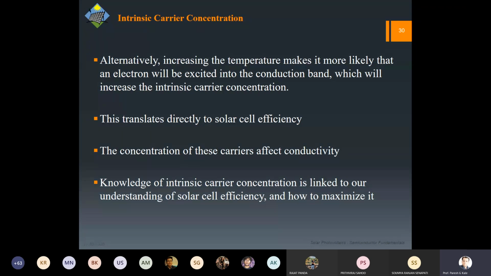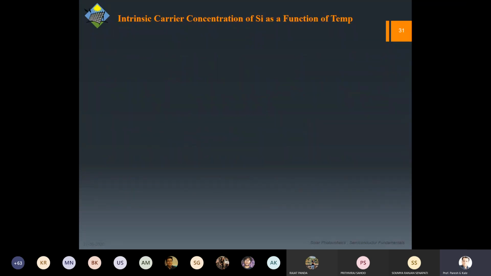May it be intrinsic, may it be extrinsic, equilibrium concentration. Later we will have so many types of concentration. For any device, this understanding is important, so that as I talked yesterday, we have to optimize. For a solar cell, we have to optimize certain parameters. For your rectifying diode, you have to optimize certain parameters.